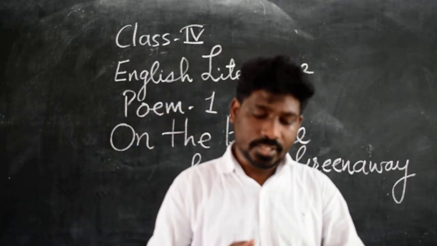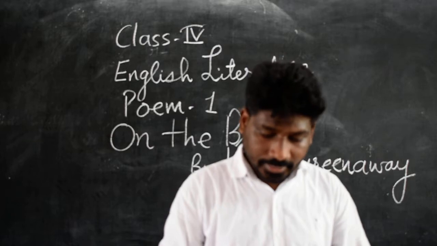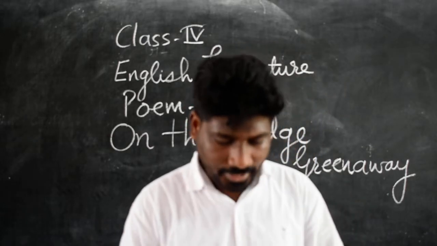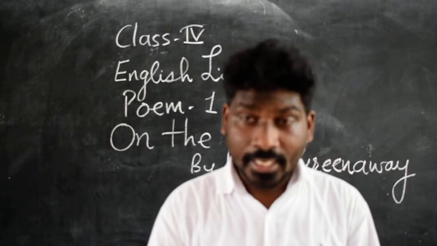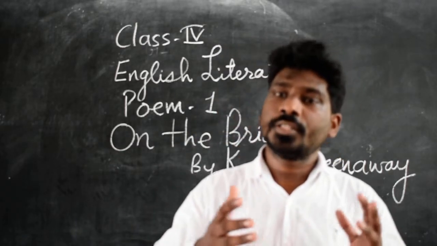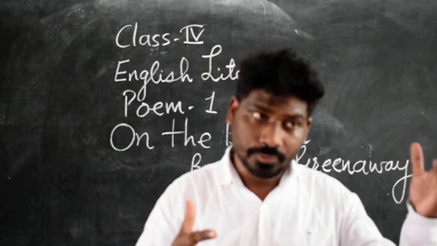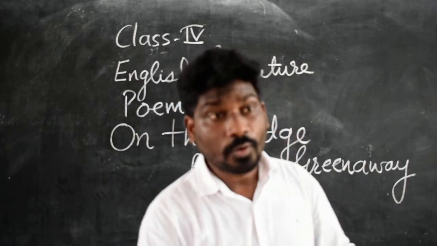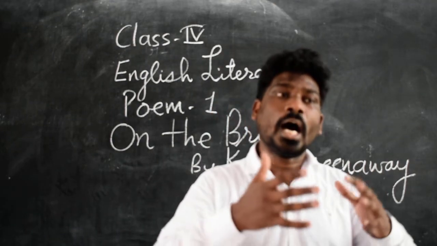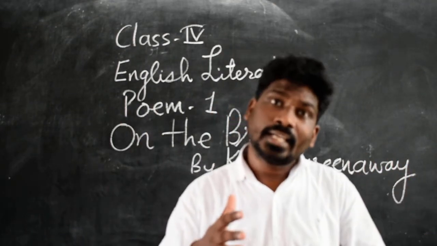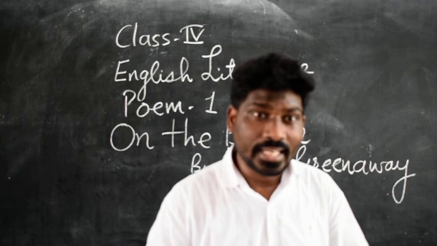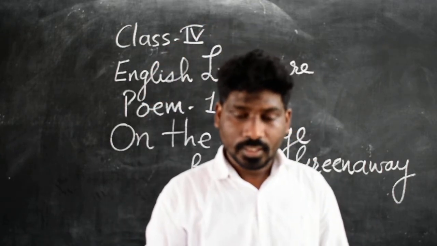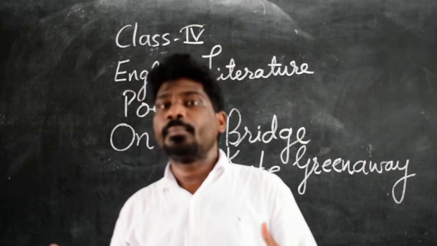In the third stanza, the speaker Kate Greenaway thinks that after watching all these things, the fish, the spider and the water rat, her urge, her desire, is that she wants to throw a stone on them. Why?